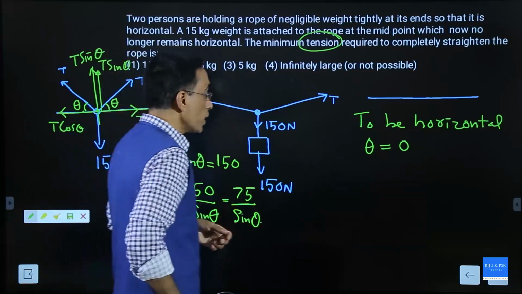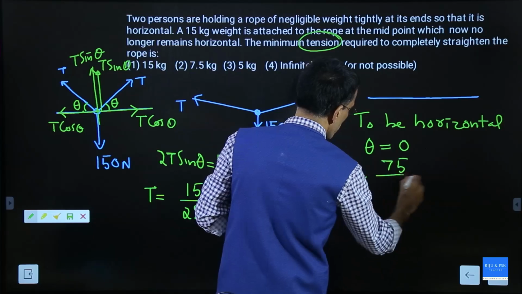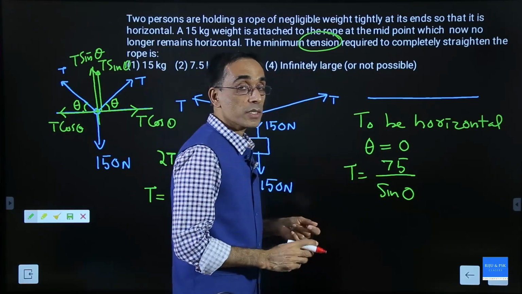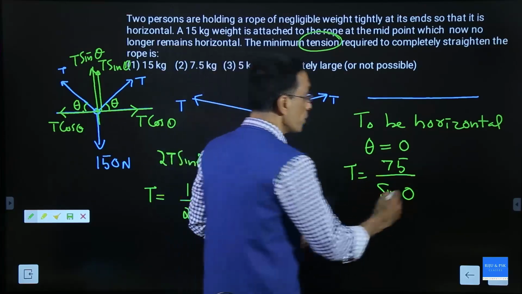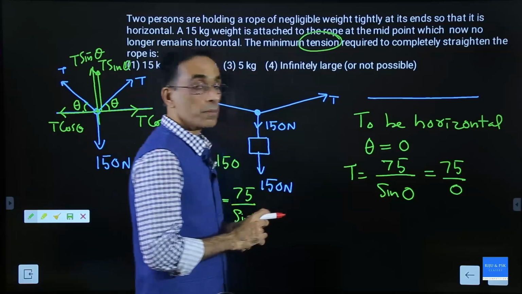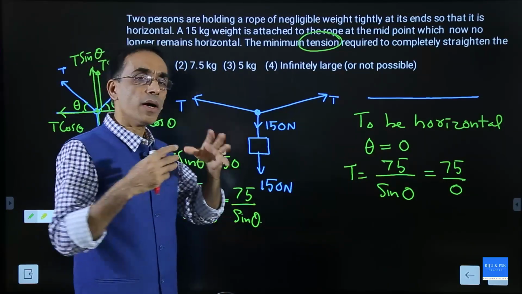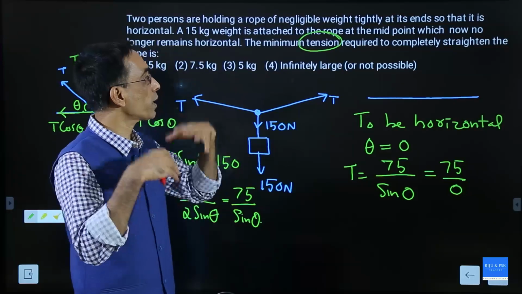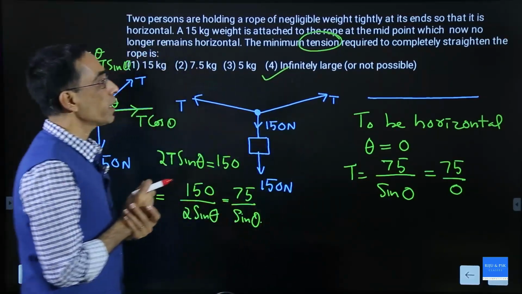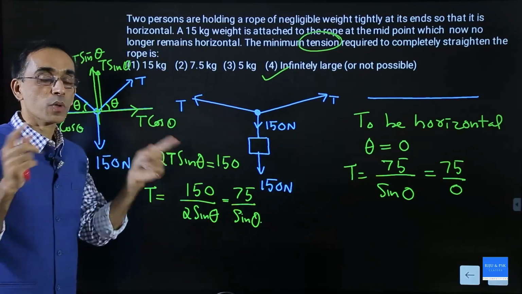Then what is the tension? You calculate tension is equal to 75 divided by sin 0. What is sin 0? Sin 0 is 0. So this will become 75 divided by 0, which is not possible. Or rather, we can say this will become a very high value or infinitely large value. So the option will be that it will become infinitely large, or it is impossible practically. You can never keep it horizontal.